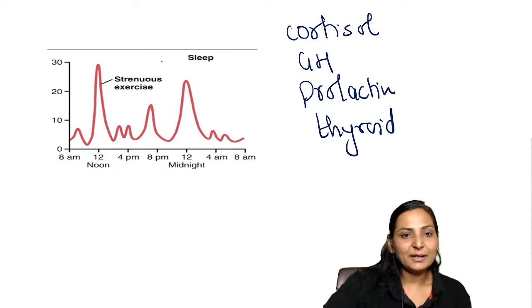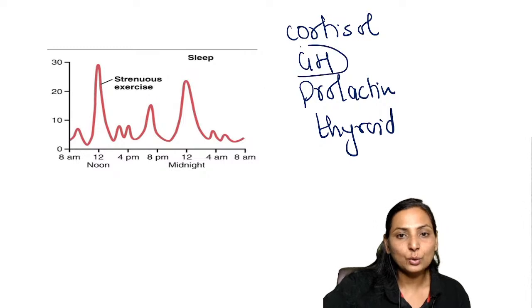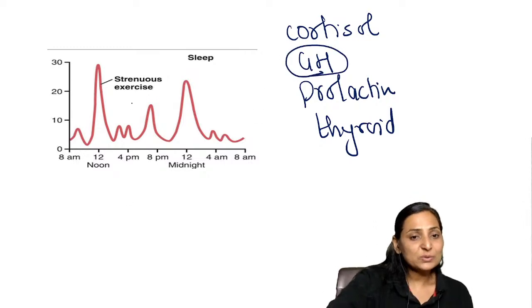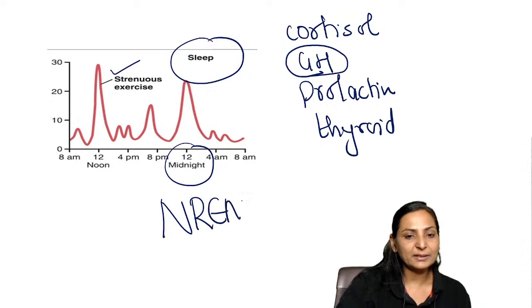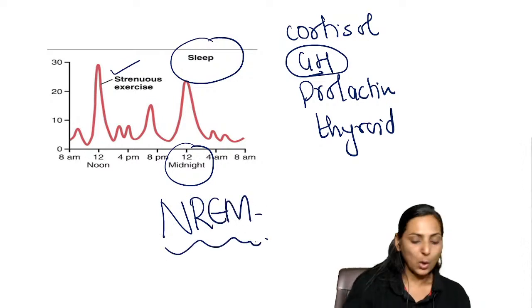Yes, Anjana, very correct. This is typically our growth hormone, which increases in exercise, and increases at midnight, that means more towards your NREM. It is your growth hormone.